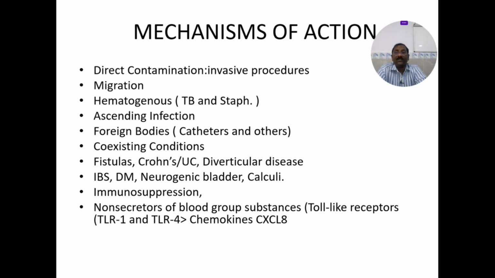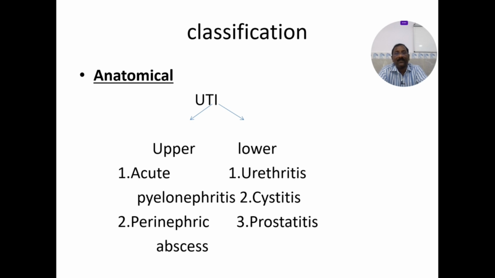What are the mechanisms of the actions? See the direct contamination, so it's an invasive procedure. So catheter induced, migration, hematogenous, maybe the renal tuberculosis or the staphylococcus. Ascending infections, the very common. Foreign bodies, that is your catheters, etc. Coexisting conditions like diabetes and HIV, etc. Fistulas and Crohn's and ulcerative colitis, diverticulitis, IBS, neurogenic bladder, calculitis, immunosuppression, and non-secretors of the blood group substances. So these are all the different mechanisms to cause your drug-resistant urinary tract infection.